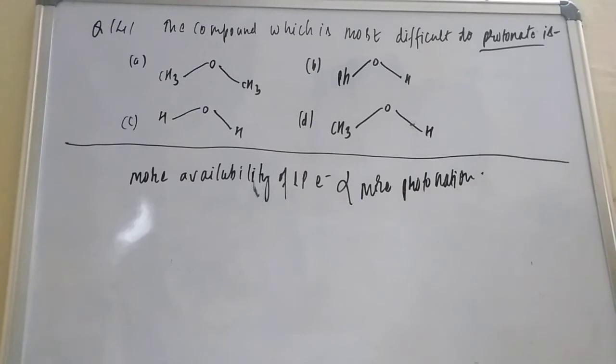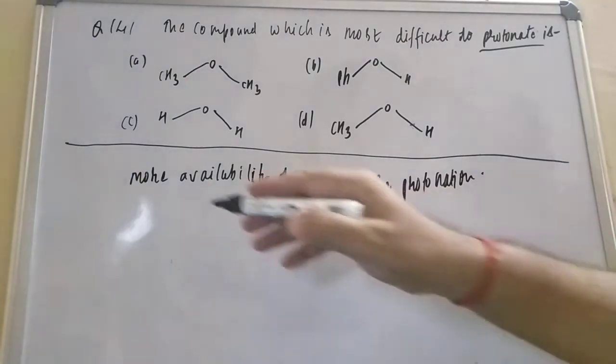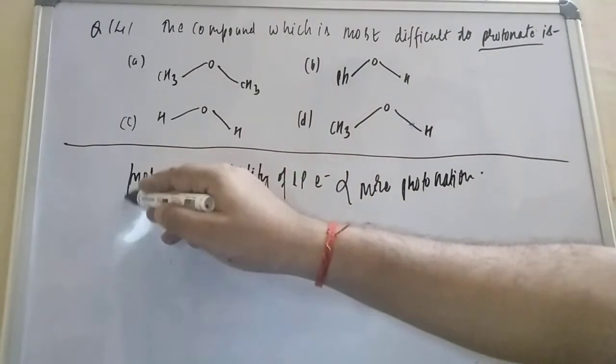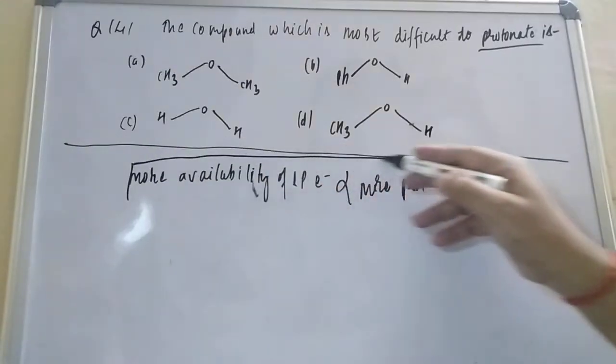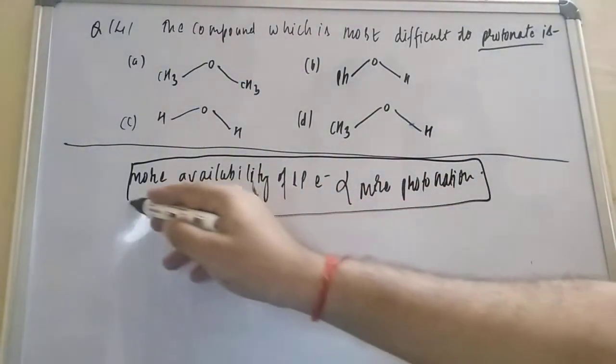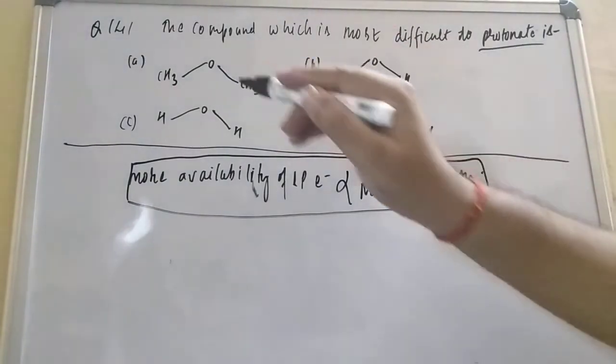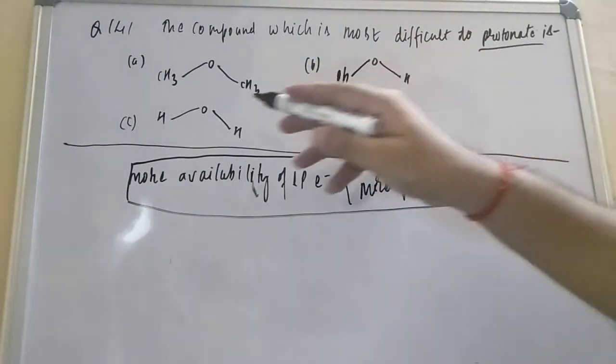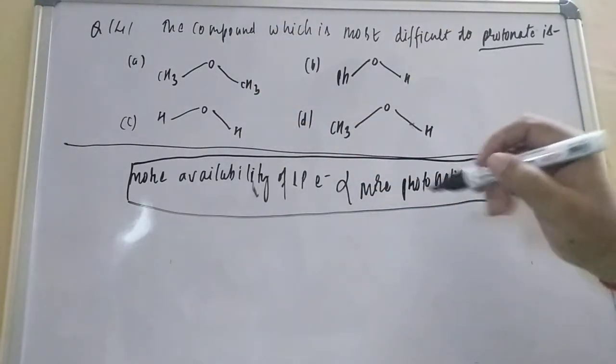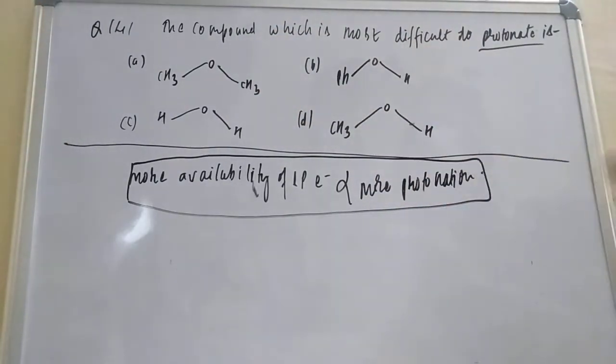So question number 141 is pretty easy, from alcohols, phenols and ethers. The question asks which compound is most difficult to protonate. The rule, student, is that the more availability of lone pair electrons, the easier the protonation. In each compound, the oxygen atom is compulsory, and with the oxygen atom some groups are attached.